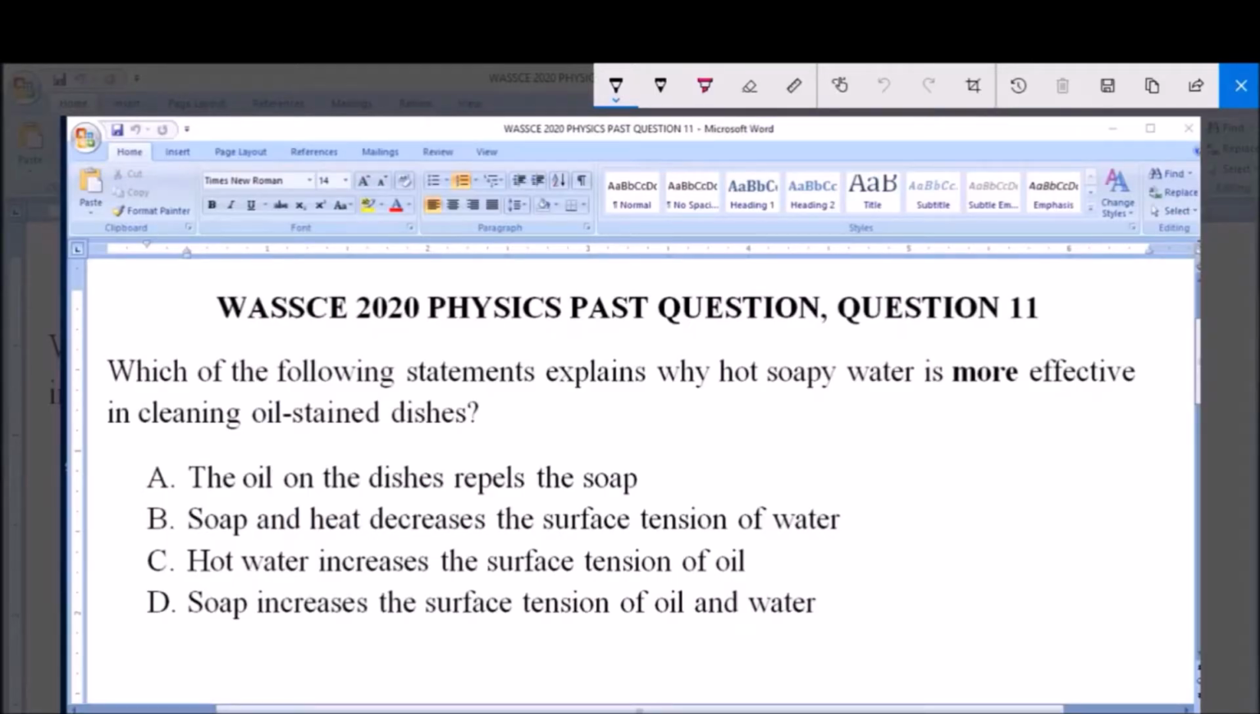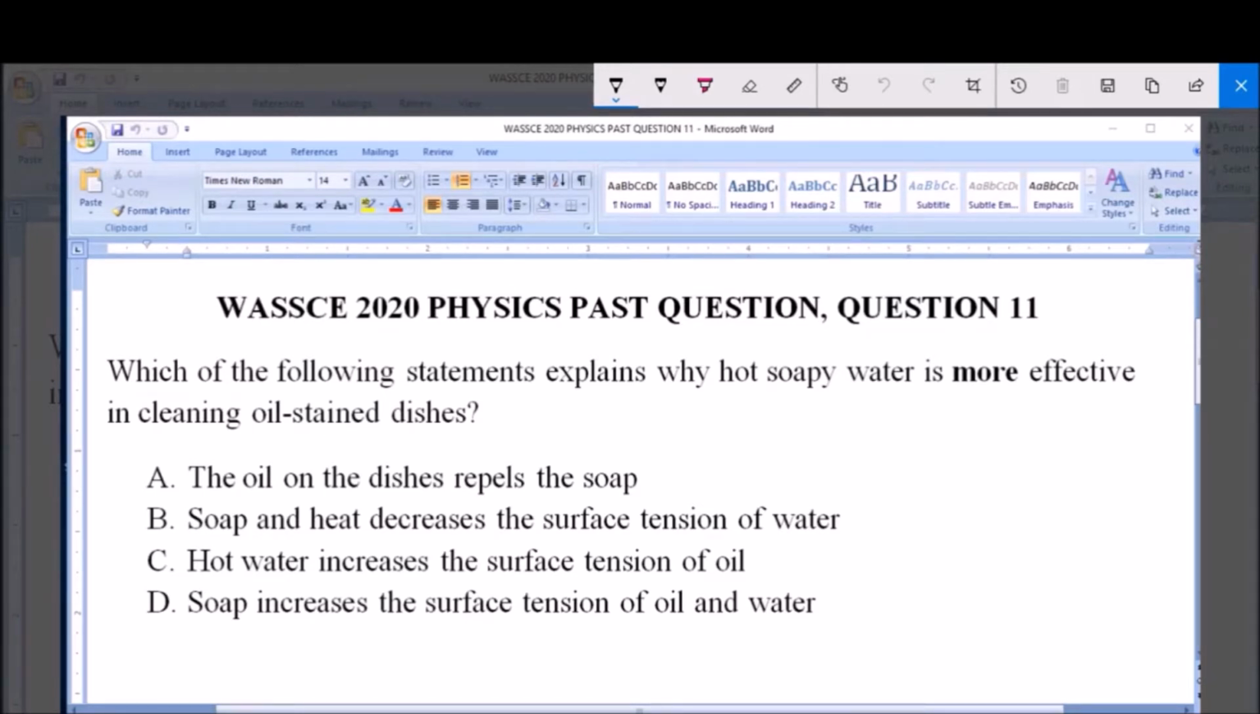I will be answering WASSCE 2020 Physics Past Question, question 11. Which of the following statements explains why hot soapy water is more effective in cleaning oil-stained dishes? A. The oil on the dishes repel the soap. B. Soap and heat decreases the surface tension of water. C. Hot water increases the surface tension of oil. And D. Soap increases the surface tension of oil and water.